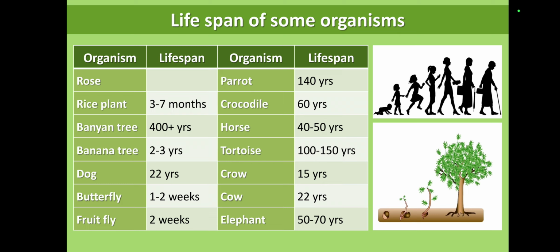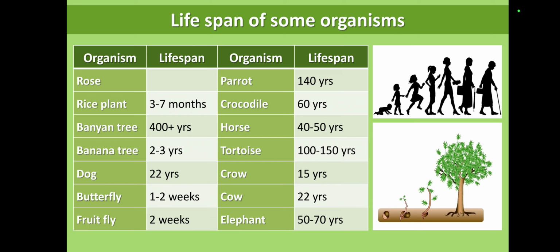Here the lifespans of some organisms are given. See the flow chart: rose, rice plant, banyan tree, banana tree, dog, butterfly, fruit fly, parrot, crocodile, horse, tortoise, crow, cow, elephant, their lifespans are given. From this, the banyan tree has a lifespan of more than 400 years, and next to the banyan tree, you all know the tortoise, whose lifespan is 100 to 150 years.